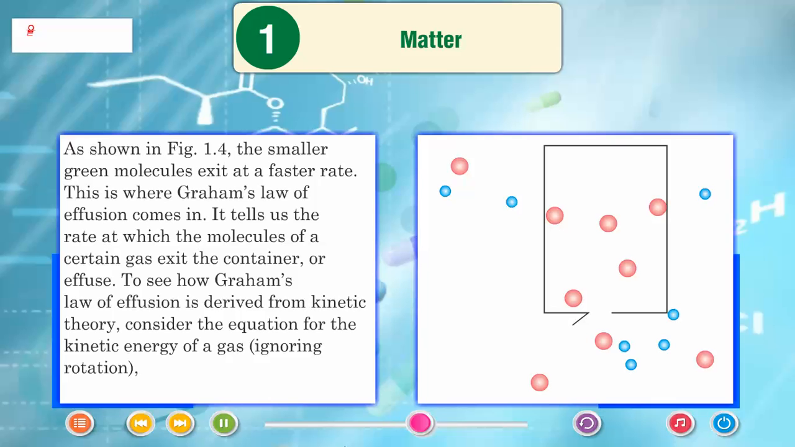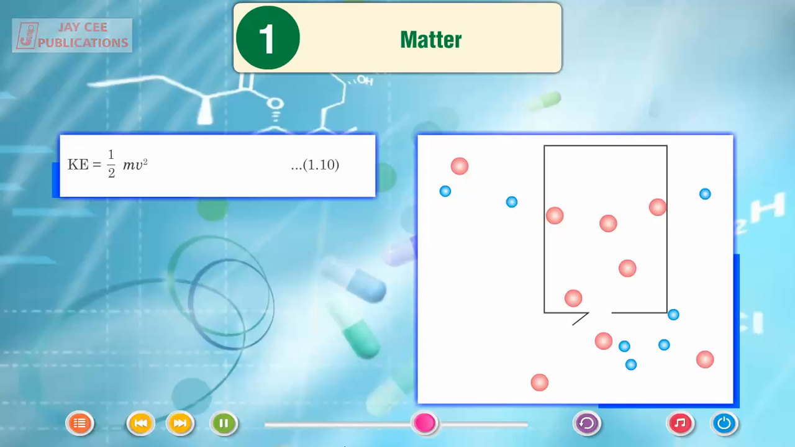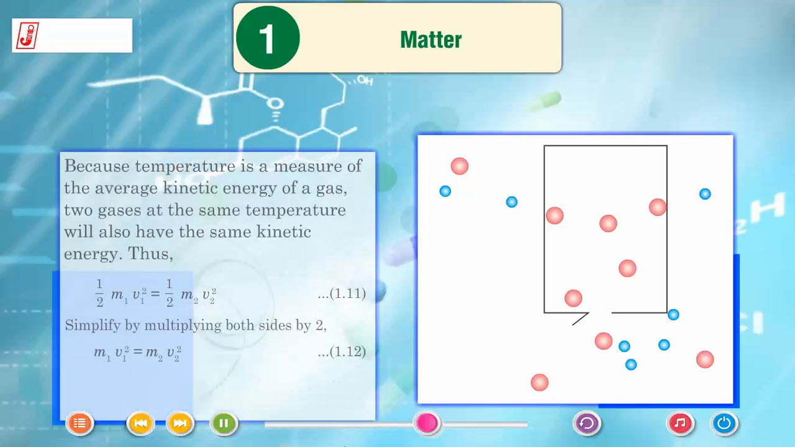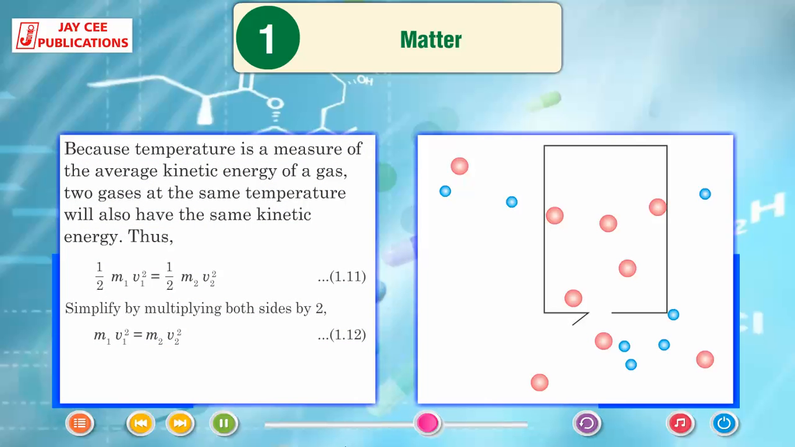See how Graham's law of effusion is derived from kinetic theory. Consider the equation for the kinetic energy of a gas ignoring rotation. K = 1/2 mv², (1.10). Because temperature is a measure of the average kinetic energy of a gas, two gases at the same temperature will also have the same kinetic energy. Thus 1/2 m1 v1² = 1/2 m2 v2².